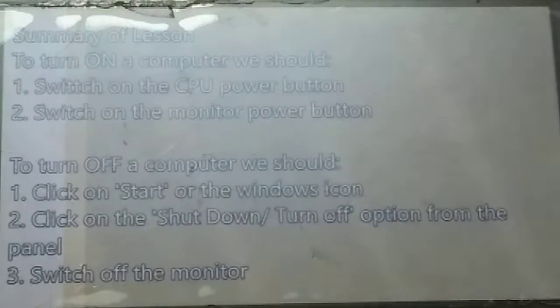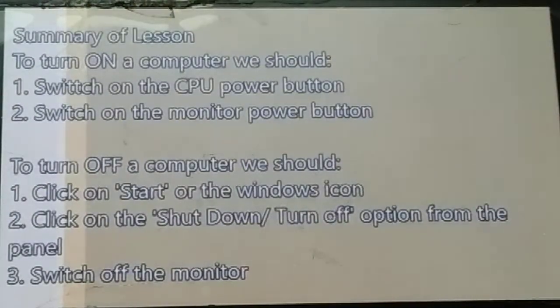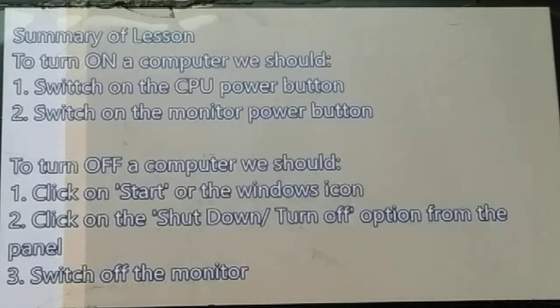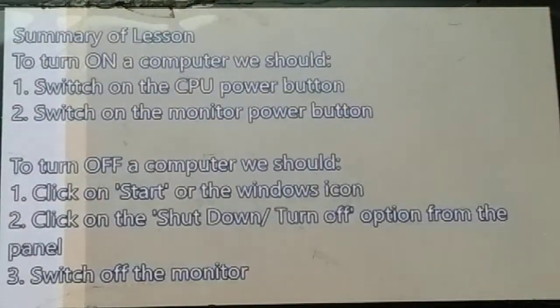I told you about how to turn on and off. Now see, I am just recalling it. To turn on your computer, we should switch on the CPU power button and then switch on the monitor power button. This is the way of turning on the computer. How to turn off the computer? Click on the start or the Windows icon, click on the shutdown or turn off option from the panel, then switch off the monitor. This is the way of turning the computer on and off.